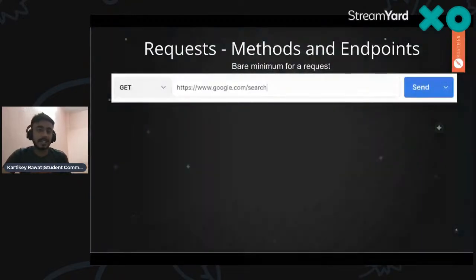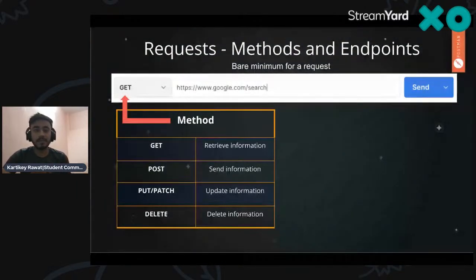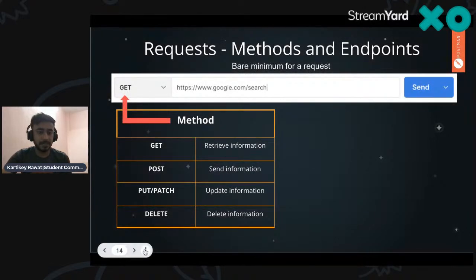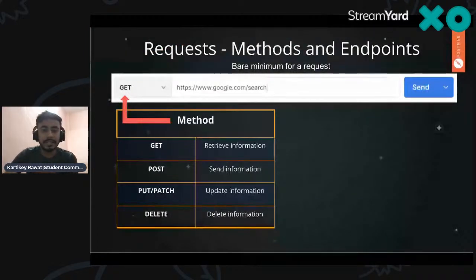So let's talk about the method and the endpoint. If you go to the search button and say www.google.com/search, what does that actually mean? First of all, just for the record, let me show you with the pointer over there. If you see, the method, whatever method it is: GET basically retrieves the information, you can say get the data. POST means you are sending information or adding information to that particular API. PUT or PATCH is used to update your information, right? And DELETE is just to delete that particular information. We will do some CRUD applications during this session and more on it.